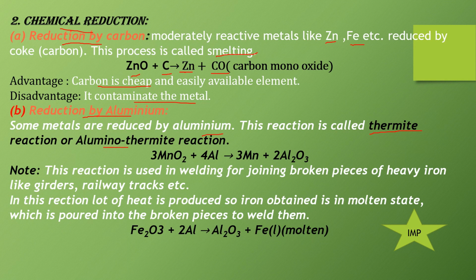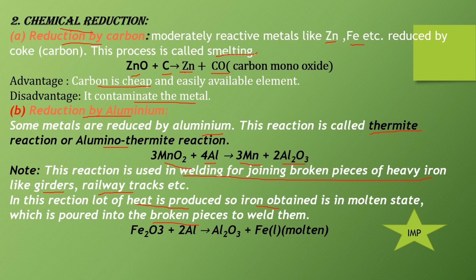Now the second thing is reaction is when manganese oxide reacts with aluminium, then it is converted into manganese plus aluminium oxide is formed. Now this reaction is used for welding for joining broken pieces of heavy iron like girders, railway tracks, etc. Now in this reaction lot of heat is produced, so iron obtained is in the molten state and this iron is poured into the broken pieces and when it solidifies it joined the broken part.